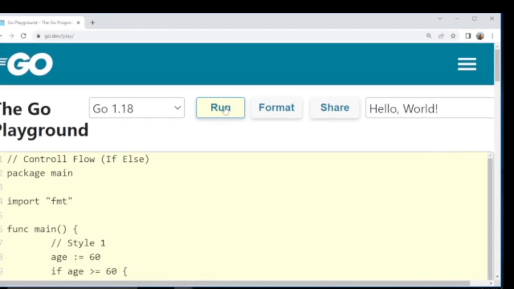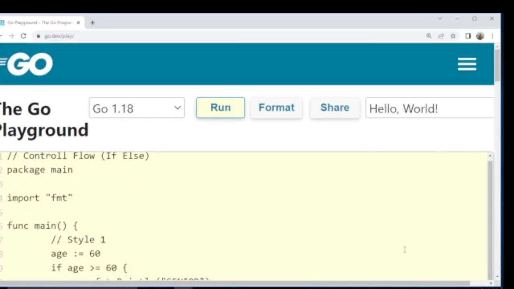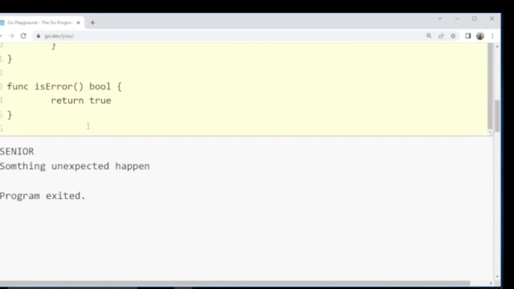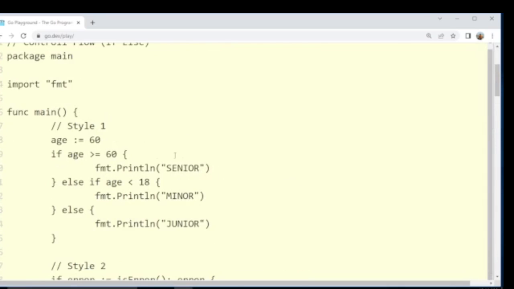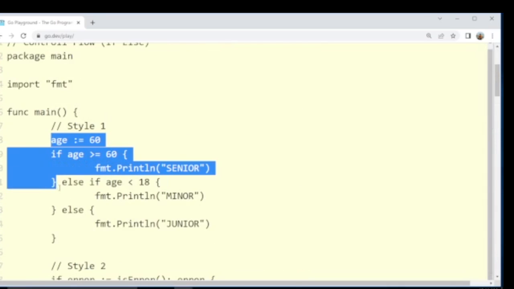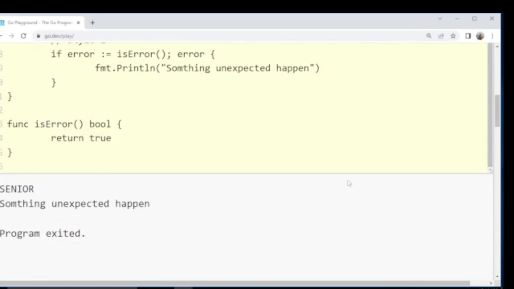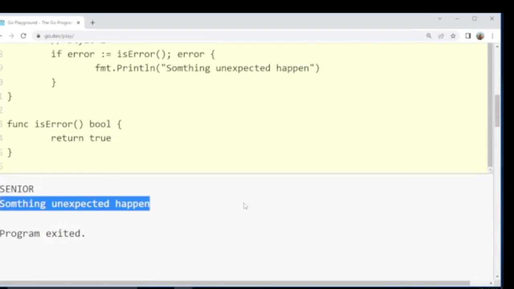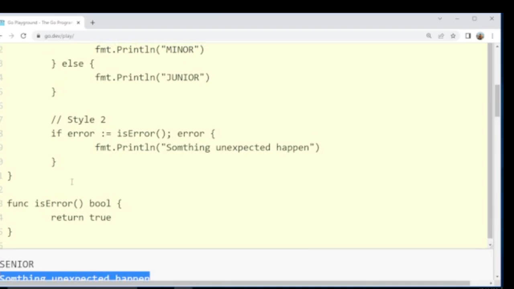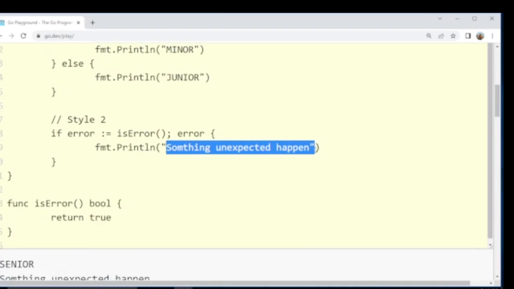Now we'll execute this program. Let's see the output. We have senior, because the age is 60, so this statement will be executed. Next output, we are getting something unexpected happened. Error is returning true. That's why we are getting something unexpected happened.